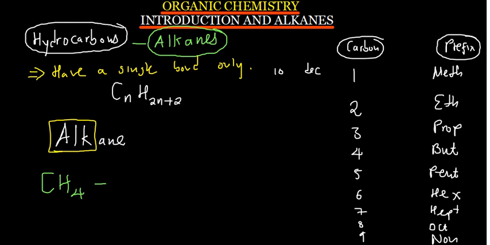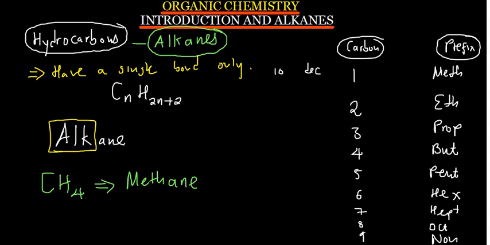Now the name of this alkane, you are going to remove these first three letters. Since it only has one carbon, you are going to put meth. Okay? You are going to write meth. And then you are going to pick these last three letters, A, N, E. So the name is methane.